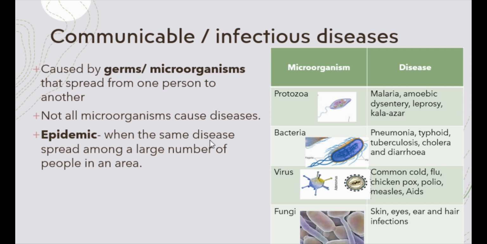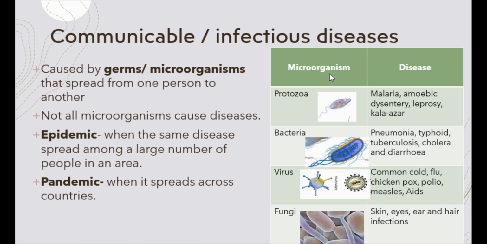You must have heard of two terms, epidemic and pandemic. What is the difference? Let us understand the difference between these terms. An epidemic is when a disease which is infectious in nature spreads in a large area, say a state or a large part of a country. We call it an epidemic. We call a disease a pandemic when the disease spreads across the world and jumps across countries. The best example of a pandemic is the coronavirus pandemic, which we are currently experiencing.